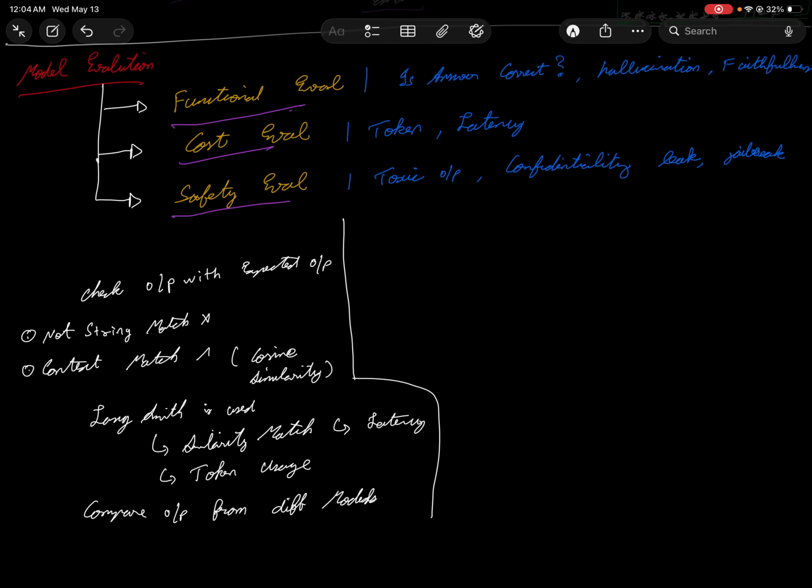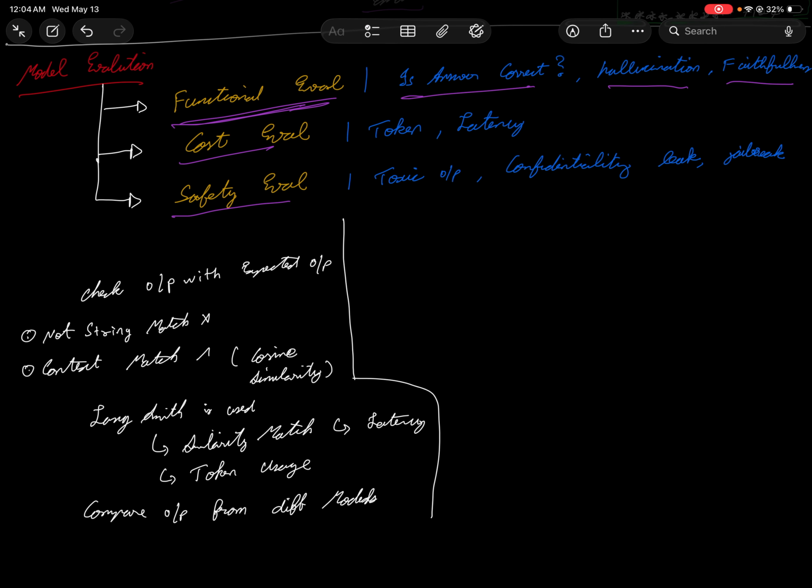What is functional? Functional is the essential thing the model has to do. How does the model answer the questions? And second, is there any hallucination? How faithful is the model? So for example, how do we test it?